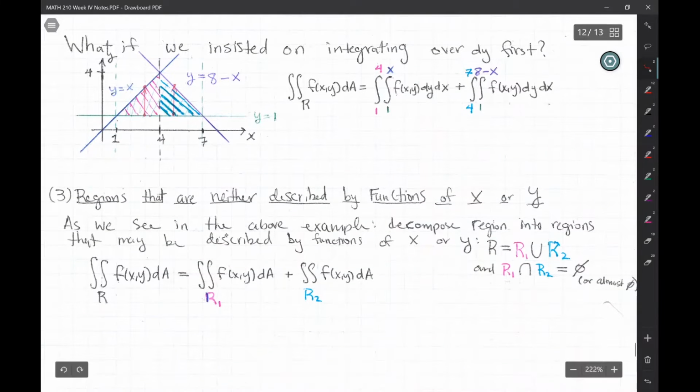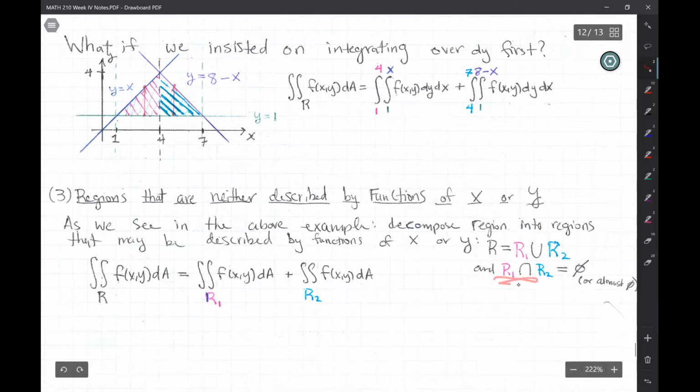Well, what we could do is decompose our region into regions that may be described by either a function of x or a function of y. So we'll take this R and break it up into R1 and R2, where R1 may be of the type that could be described by a function of x, and R2 could be described by a function of y. And they don't overlap, or they can overlap, but at a line or a point. Okay, so if these two regions, they can't overlap over an area.